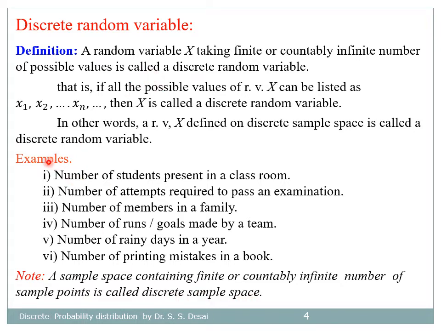Now, examples of discrete random variable are number of students present in a classroom, number of attempts required to pass an examination, number of members in a family, number of runs or goals made by a team, number of rainy days in a year, and number of printing mistakes in a book, etc.